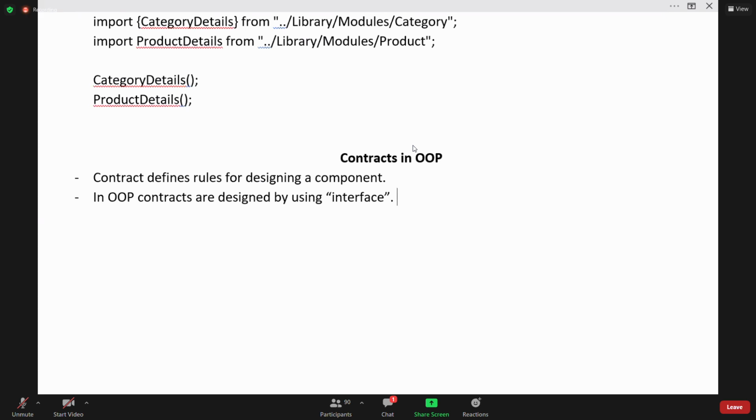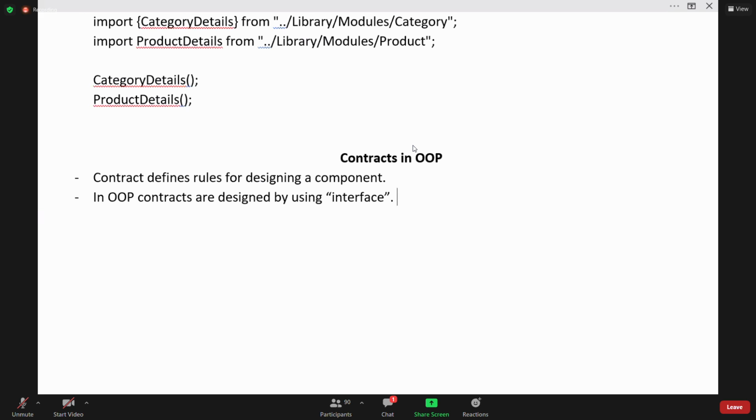That means why an interface is required in programming. Interface is required to design contracts. Interface contains the rules that tell how to design a component. And everything that you have defined in interface, you have to follow it. So contracts means interfaces. Architecturally, you should call interface a contract.